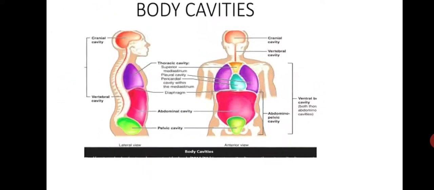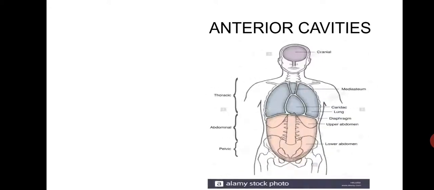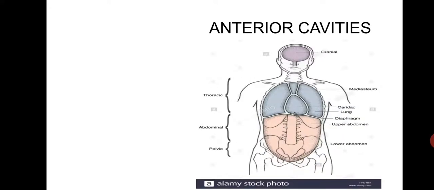The dorsal cavity is at the posterior or back of the body and includes the head and the back of the trunk. It is subdivided into the cranial cavity and the spinal cavity. From the picture you can easily understand where the cranial cavity, thoracic cavity, abdominal cavity and pelvic cavity are. You can also understand the posterior and anterior cavities of the human body, which contain the vital organs, glands, blood vessels and nerves.